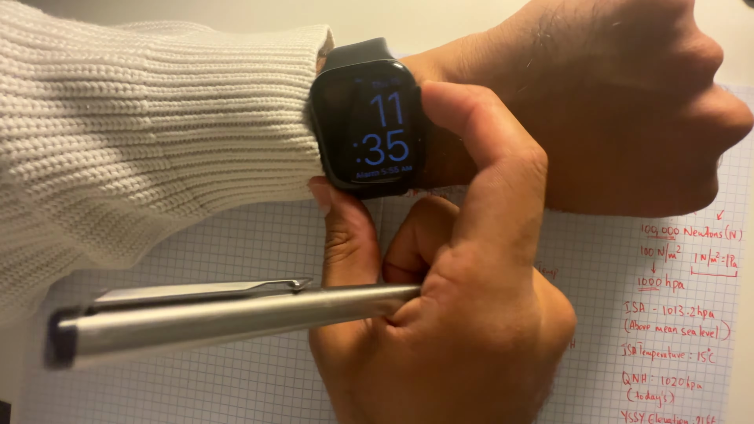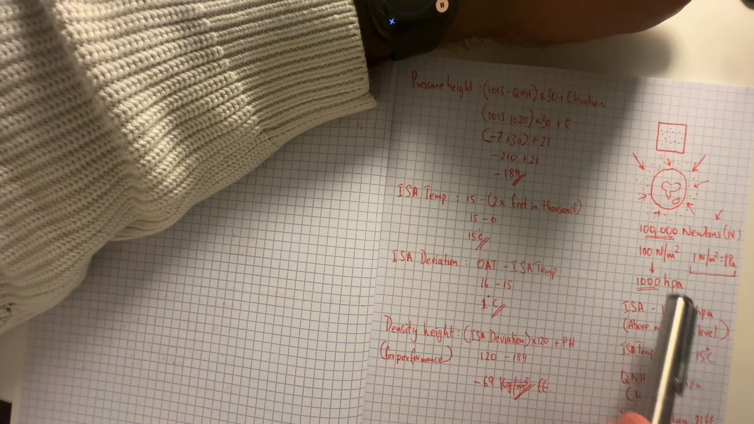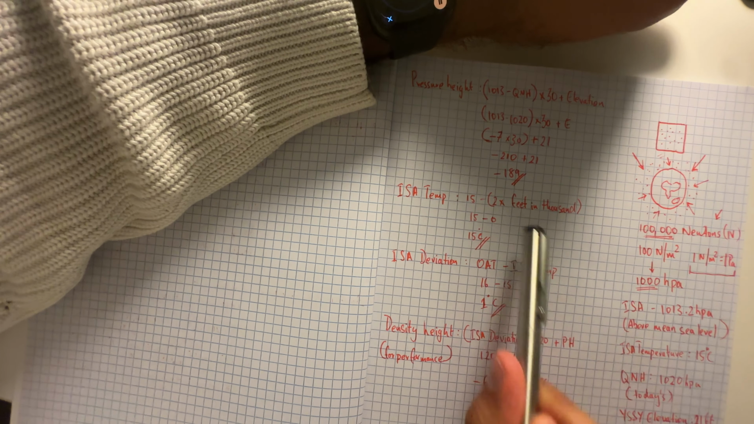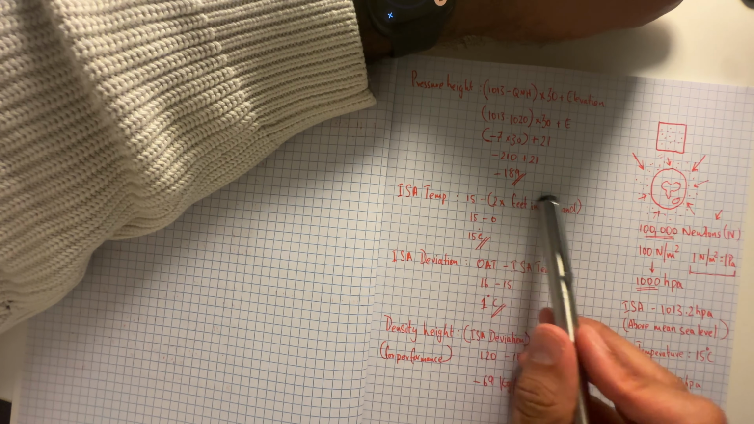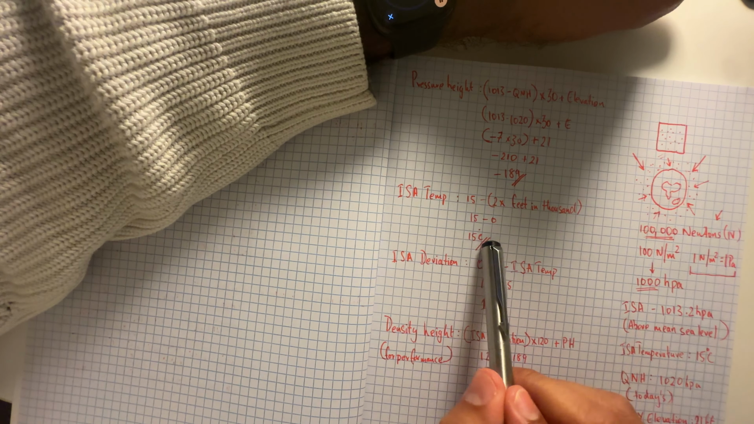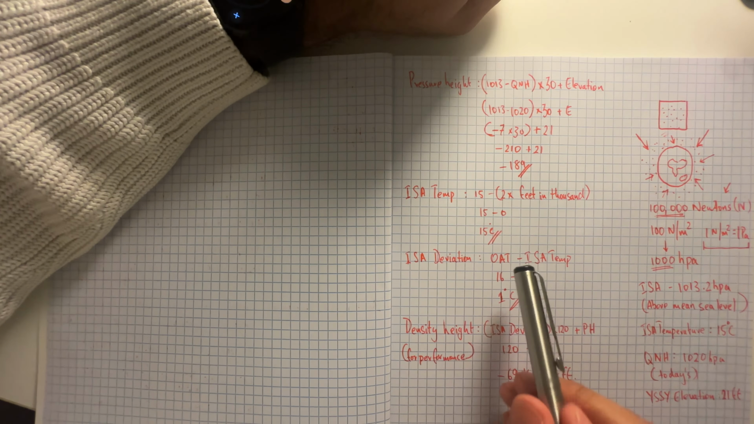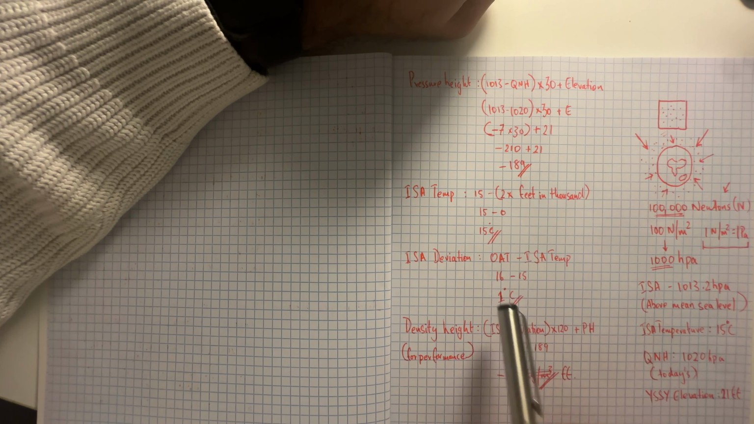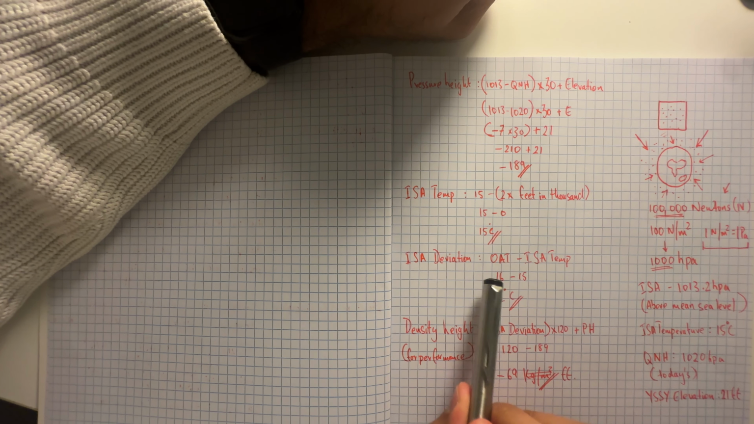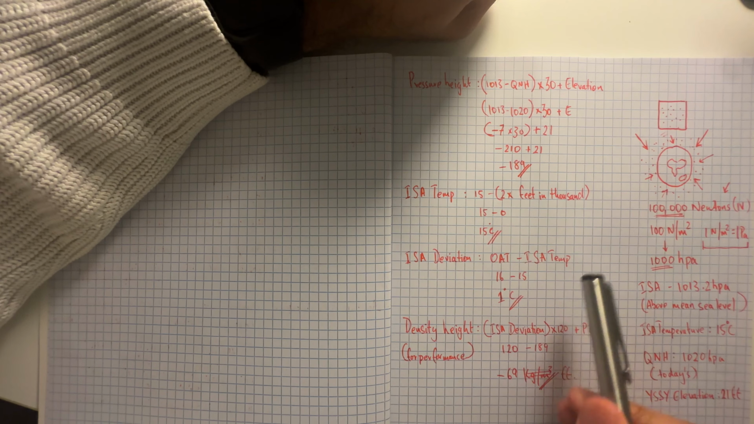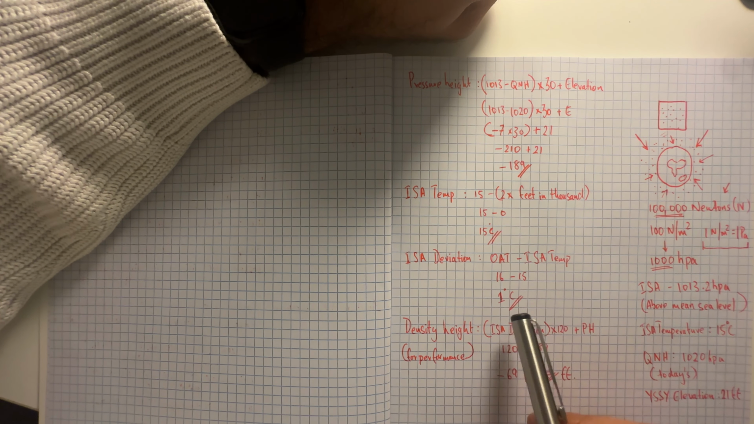Okay, 2 minutes. So similarly, the ISA temperature, because we are only 21 feet, we're not in thousands of feet, so basically this is 0. So we have 15 degrees. And what's ISA deviation? ISA deviation is basically the outside air temperature minus the standard temperature. What's the temperature right now? That's about 16 degrees. And what's the standard temperature? Which is about 15 degrees. What's the difference? That's 1 degree.